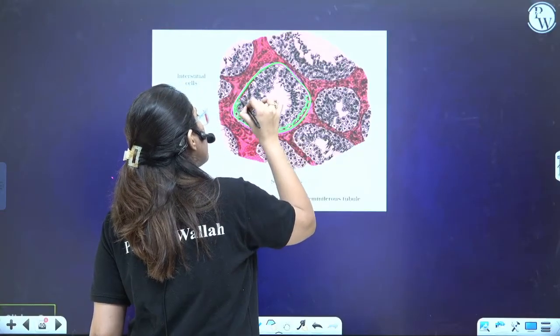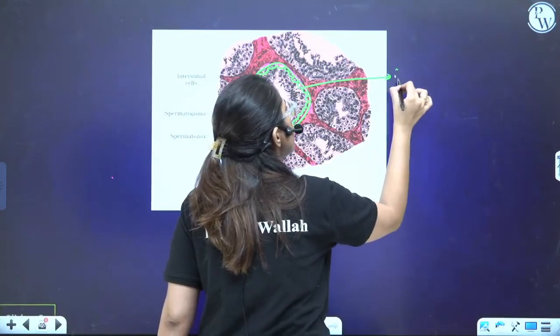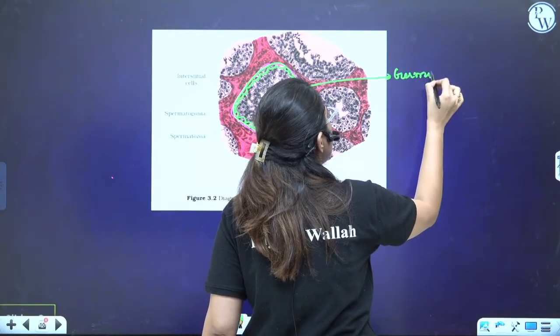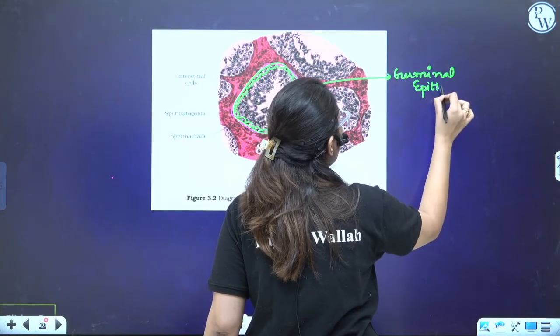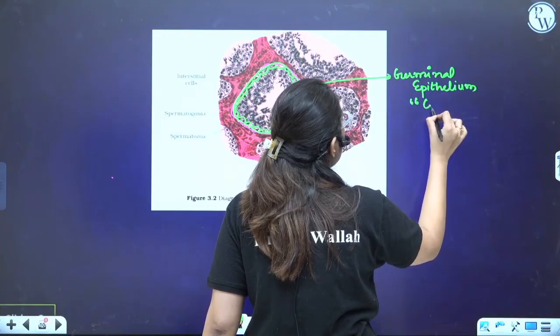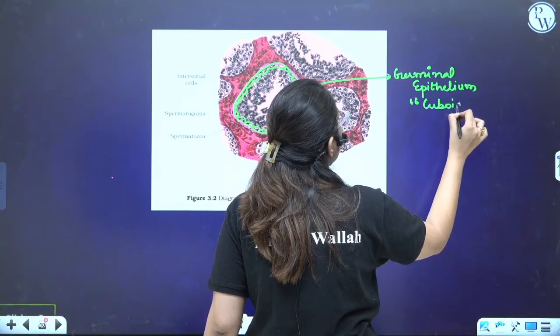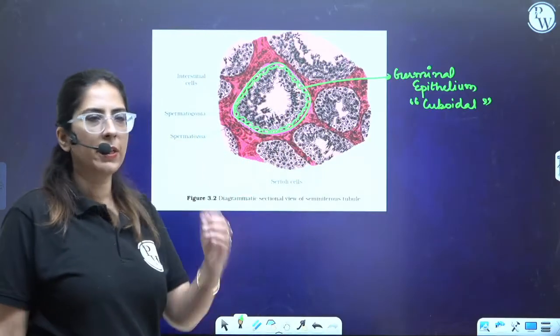Here, the germinal epithelium is present, right? This is a PYQ. Which type of cells are present here? This is cuboidal. Clear? Simple cuboidal epithelium is present here.